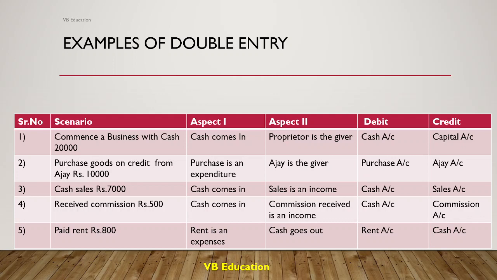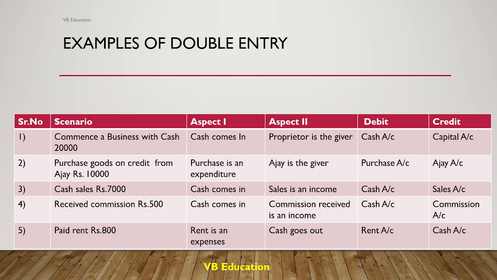So as I told you, before the expense is paid off, it is liability. Similarly, Ajay ko paisa dena baki hai. We have to pay back Ajay. We have not paid Ajay. So Ajay account is a sundry creditor account. So here two accounts will be hit. One is purchase account debit and sundry creditor or Ajay account will be credited. If you are purchasing goods from Ajay on a regular basis, you have to create a separate account in the name of Ajay.